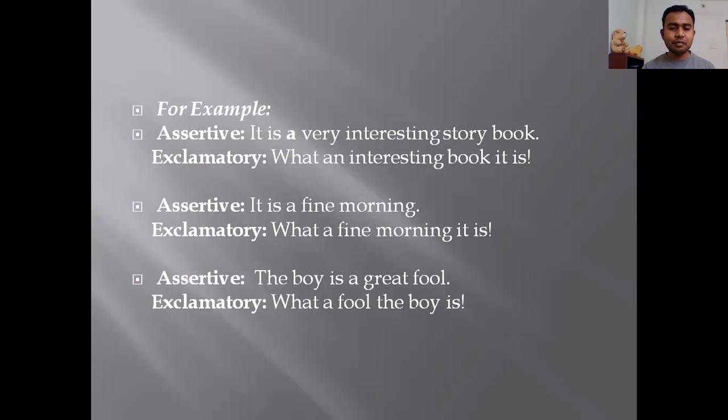Make sure that after what a you have to write the adjective, and after the adjective you have to write the subject. So in this sentence, the boy is the subject, fool is the adjective, it is describing the boy. So what a fool, that's the adjective, the boy the subject, and the auxiliary verb is.